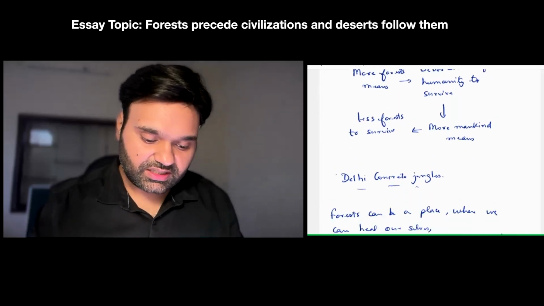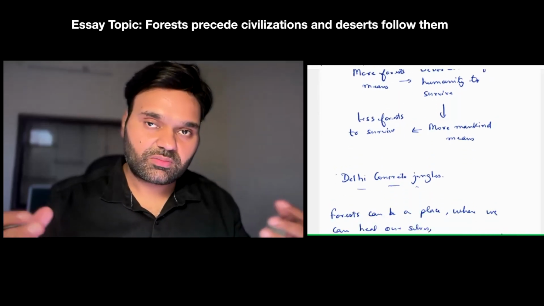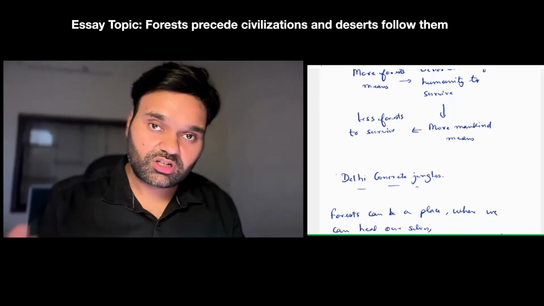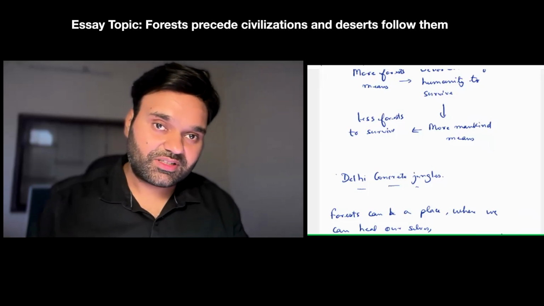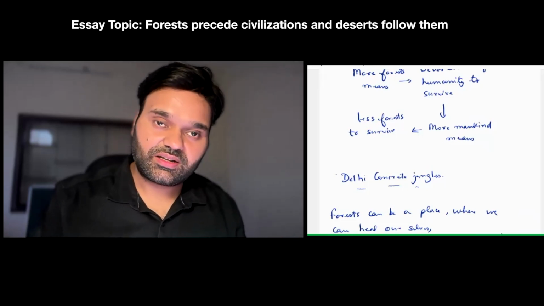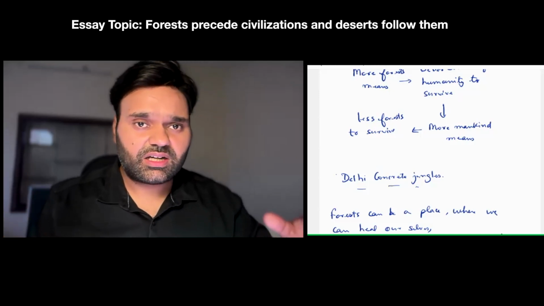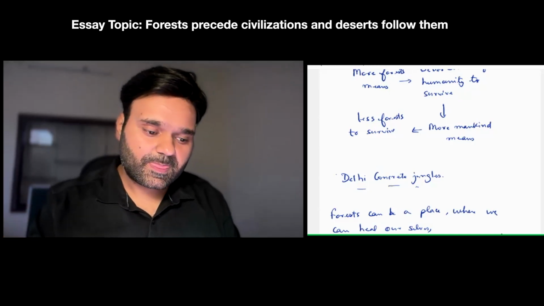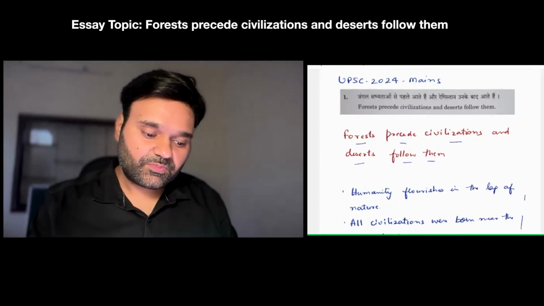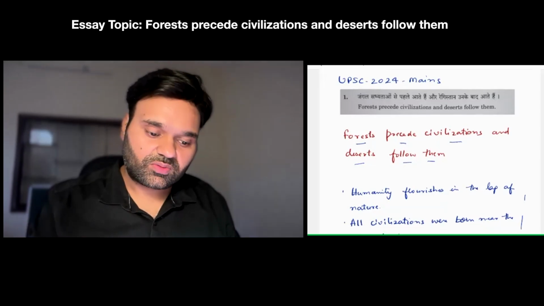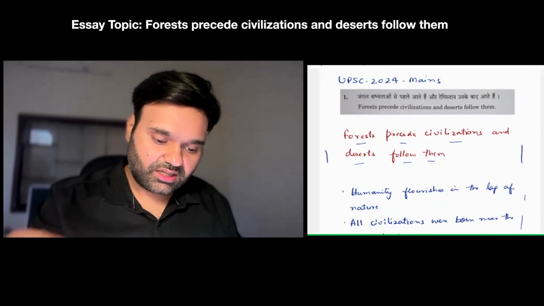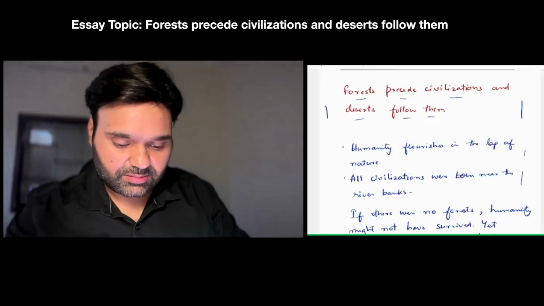So we see how deserts are increasing as more urbanization and globalization take place, with higher GDP and higher economic growth, higher growth of mankind in India, and we see how deserts are also increasing. But as I said, take some philosophical outlook towards this essay. And now let's see how we can dig into that.